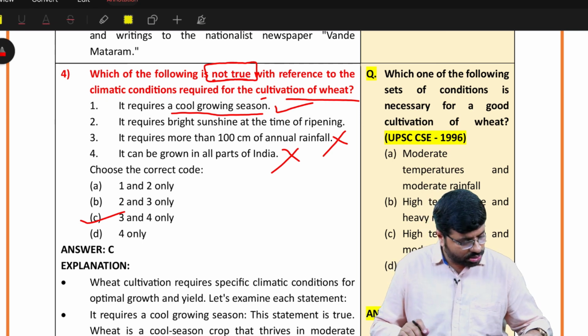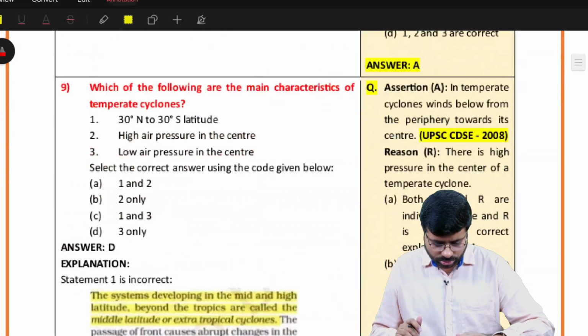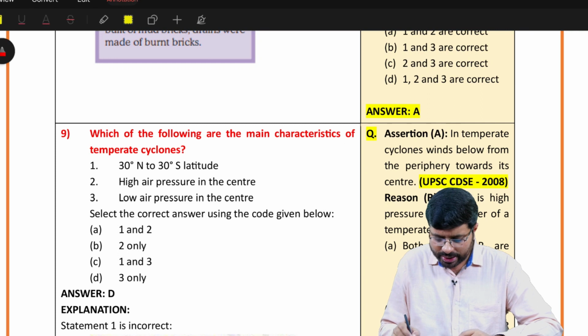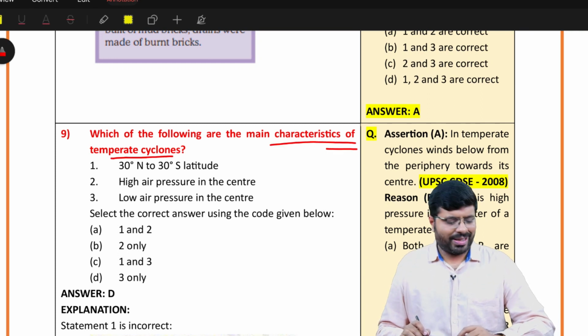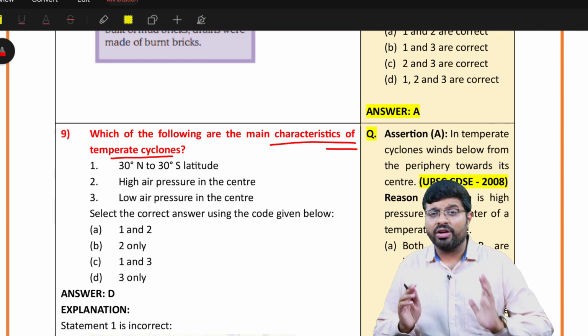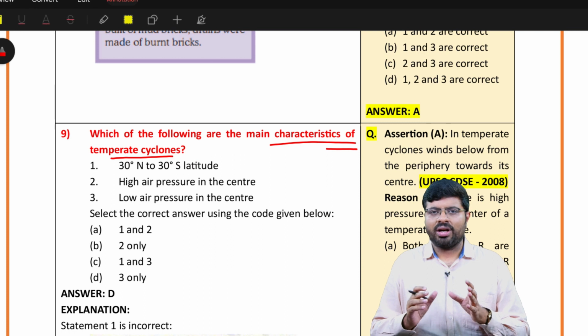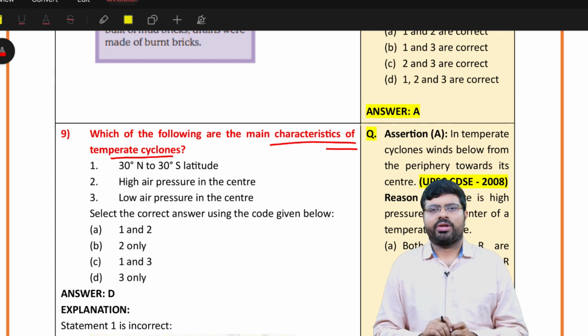Then the next question, question number 9, right. Which of the following are the main characteristics of temperate cyclones? Now, the moment you hear about temperate cyclones, you should not get confused in the exam. This might not be an easy question like wheat, but you should not be worried. Within your existing knowledge, let us see what you can do.